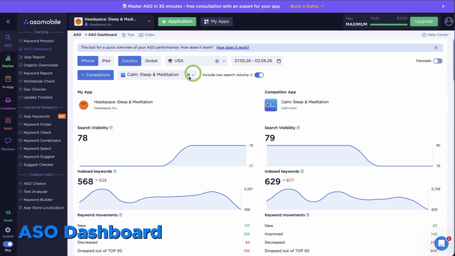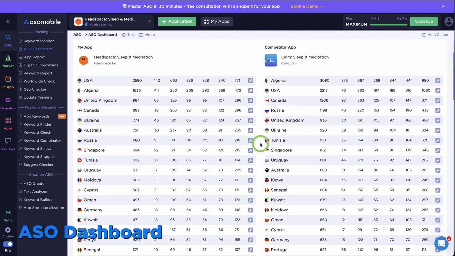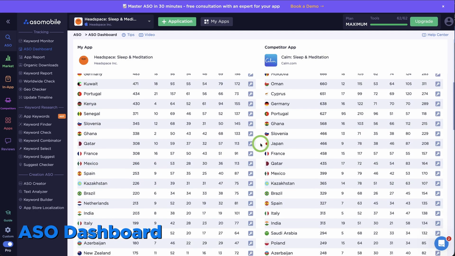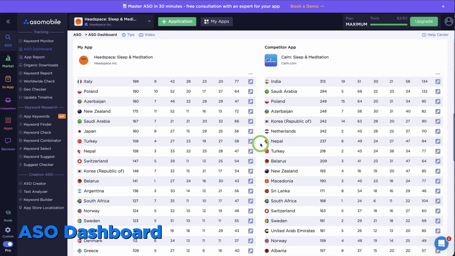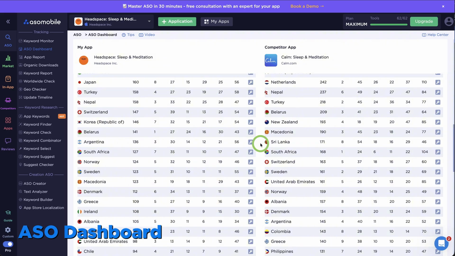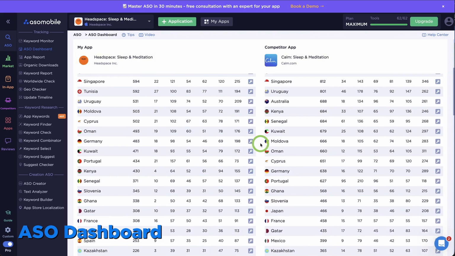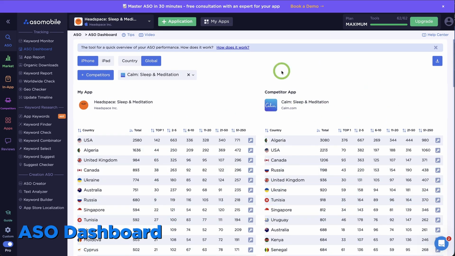Now let's look at keywords presence worldwide. This is where the real picture emerges, in which markets the app ranks well and where keywords simply don't work because the metadata isn't adapted for local search. This is one of the most underrated areas in ASO. Everyone looks at the US and UK, but here you can see markets where there is real demand and much less competition. For a small app, this is often an easier entry point than competing with Calm in the US.